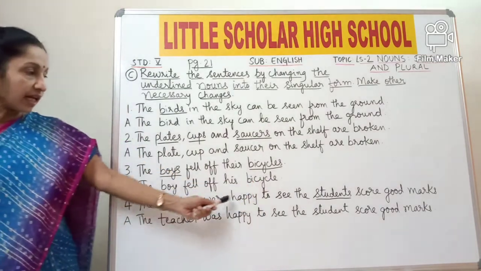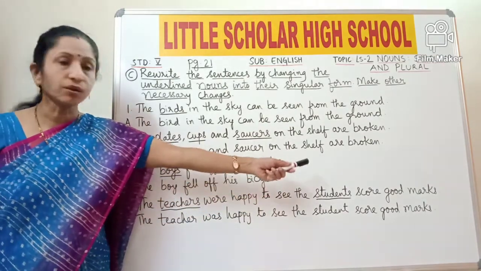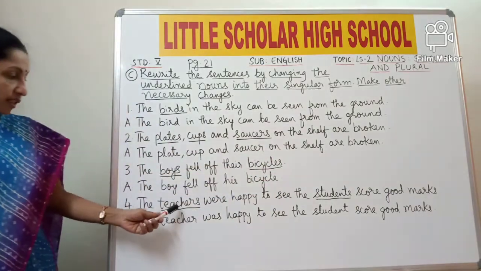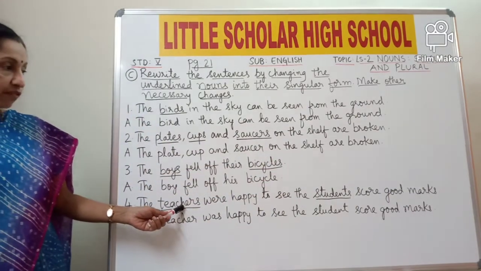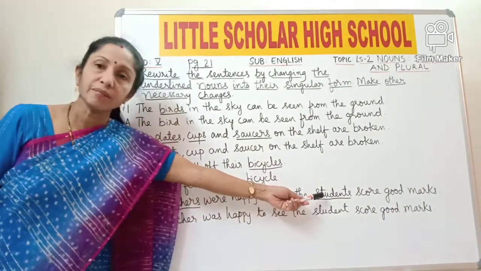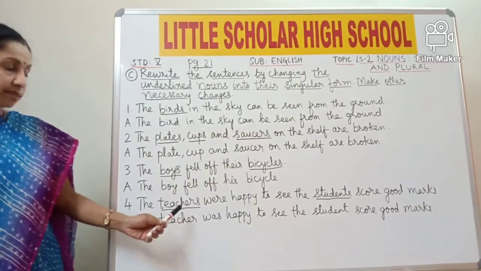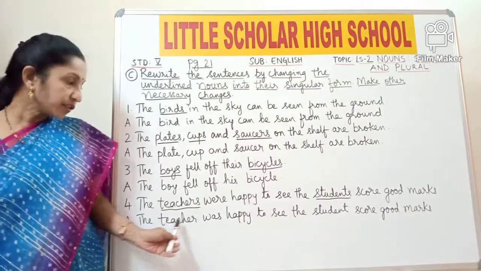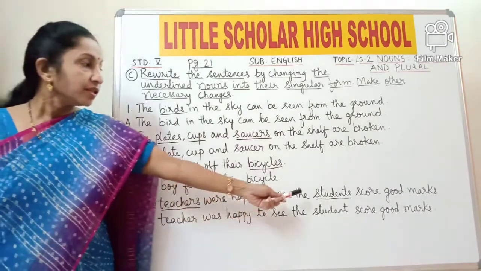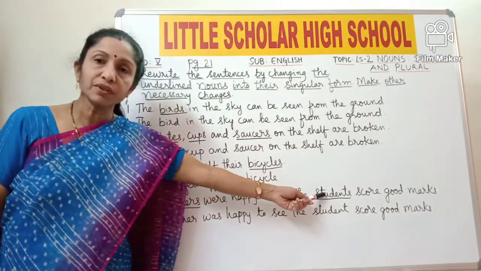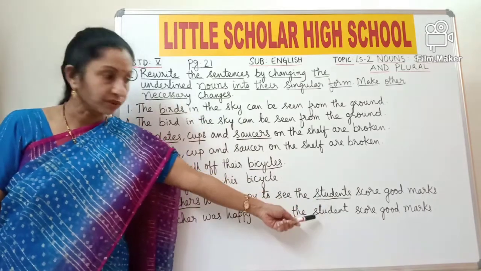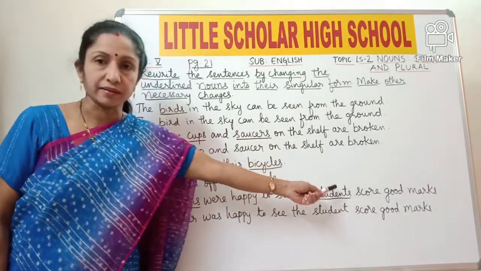The teachers were happy to see the students score good marks. So here the underlined word teachers is in plural form and students is also in plural form. Now change the teachers into singular form. Teachers becomes teacher. The teacher was happy to see the students. Students is plural, change it into singular, it becomes student, score good marks.